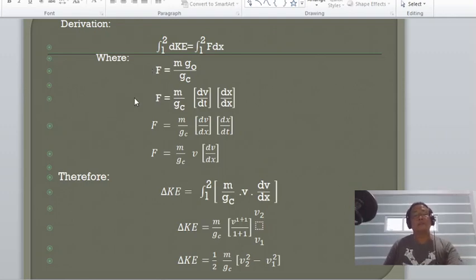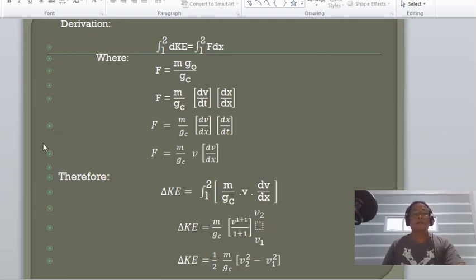Substituting it to the original equation, F now will become m over g_c, interchanging dx here. So that is dv over dx multiplied by dx over dt, where dx over dt can also be equal to the velocity.